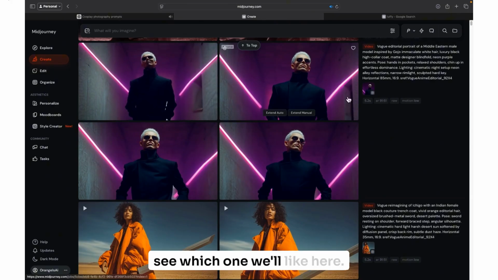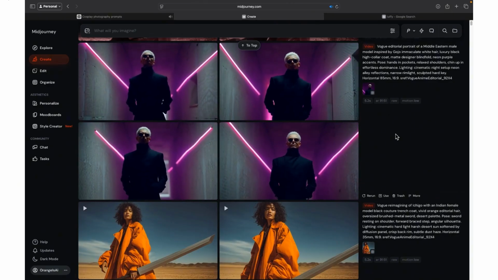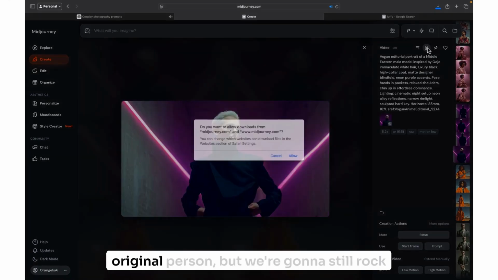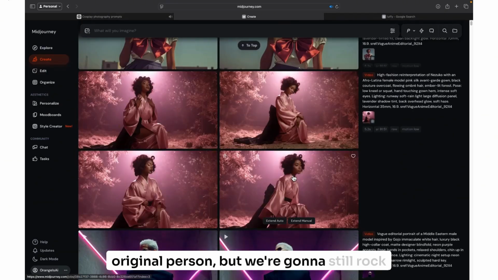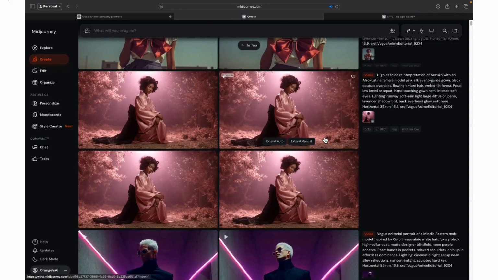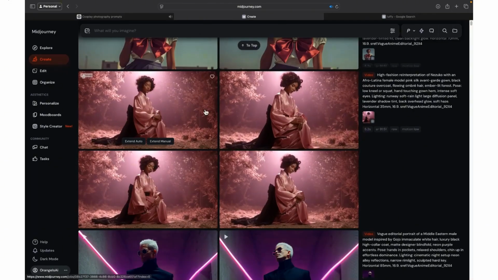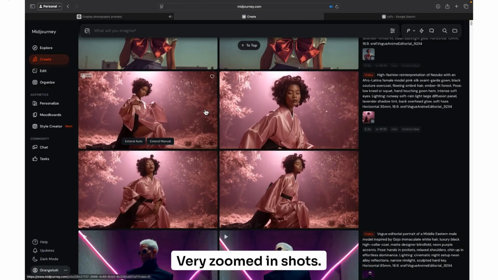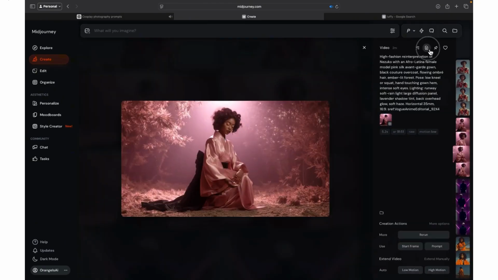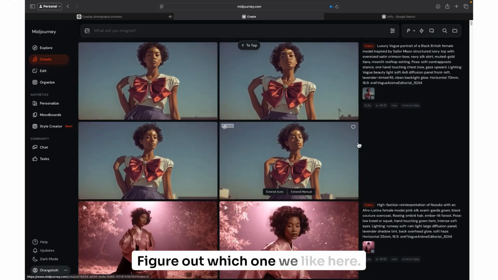See which one we'll like here. I'm not sure how much this encapsulates the original person, but we're gonna still rock with it. Very zoomed in shots. Figure out which one we like. I think it's this one. I like this a lot. All right, perfect. We're going to close that. Figure out which one we like here.